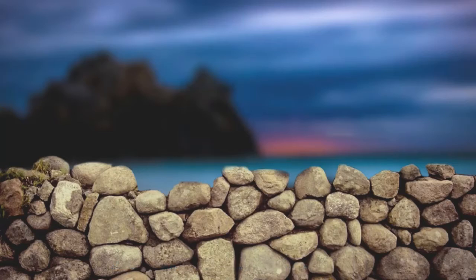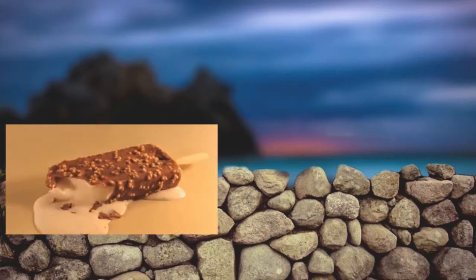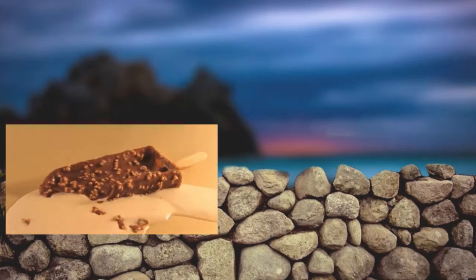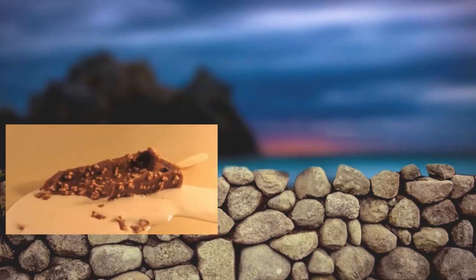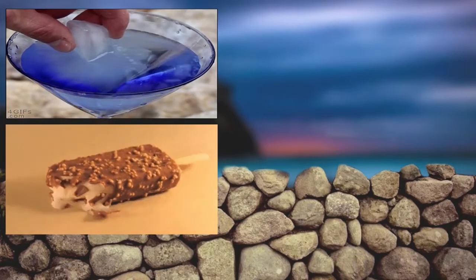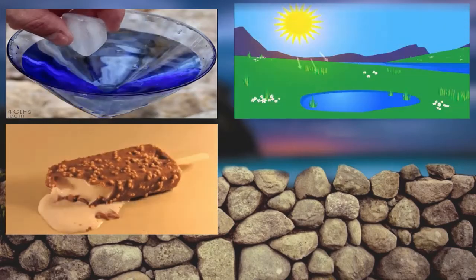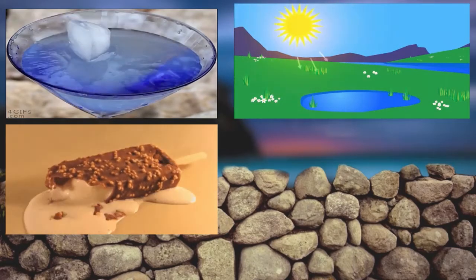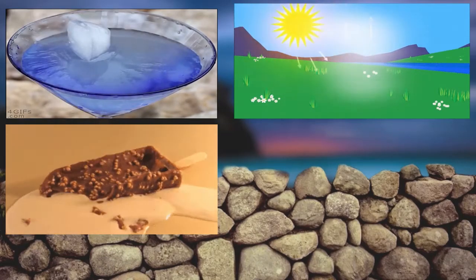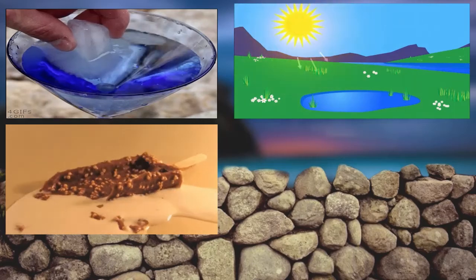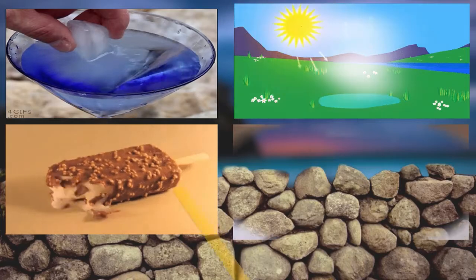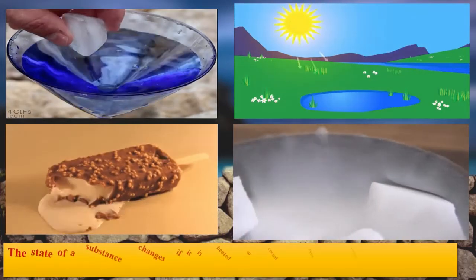Now let's have a look at a few examples here. If I have an ice cream candy and if you place it outside the fridge, you will notice that it will melt. Same way, if you keep water in a freezer, it tends to freeze at a low temperature. And if there is water spilled in your room or outside on the road, you might see it for some time and then you will see that it has evaporated, meaning the water has turned into gas.